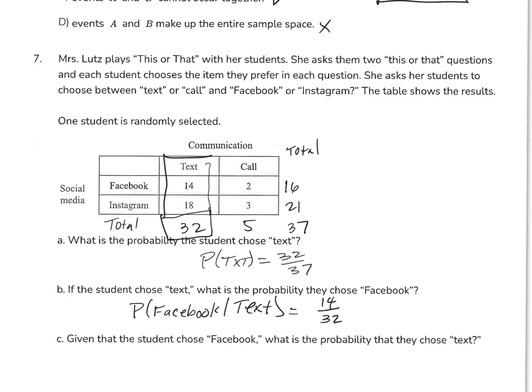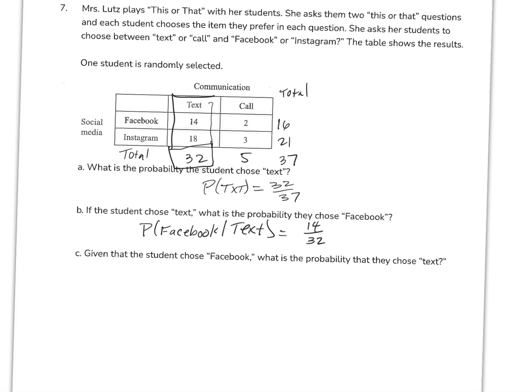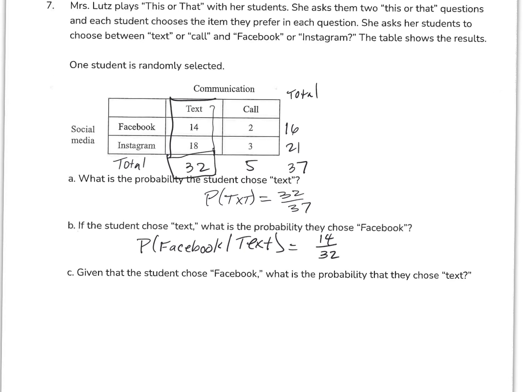Okay, the next one. Given that they prefer Facebook, what's the probability that they chose text? So given that the person likes Facebook, now I'm covering up everything, so I'm only going to look, and I'll make this in red so we can look at it a little differently, at this row here, the Facebook total.